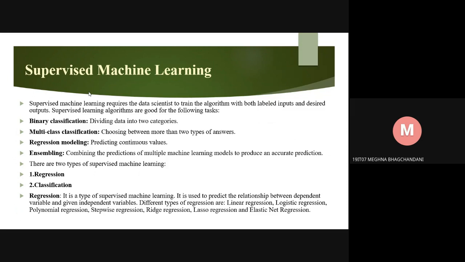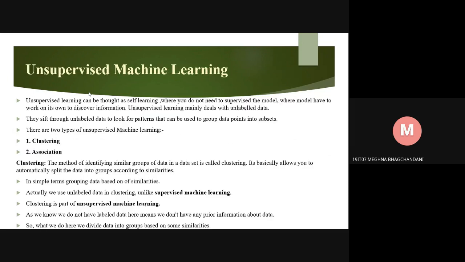There are two types of supervised machine learning. First is regression, second is classification. Regression is a type of supervised machine learning. It is used to predict the relationship between a dependent variable and given independent variables. Different types of regression are linear regression, logistic regression, polynomial regression, stepwise regression, ridge regression, lasso regression, and elastic net regression. Let's move to the next slide.